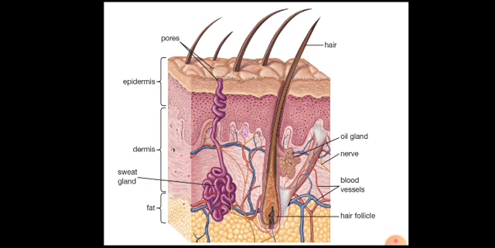In this diagram, the oil gland is considered the sebaceous gland. The sebaceous gland is present along with the hair follicle, and is responsible for the secretion of a fluid called sebum, which is antimicrobial. The sweat gland is responsible for the secretion of sweat, which is also antimicrobial.